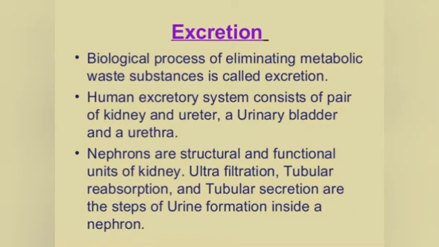Excretion. The biological process of eliminating metabolic waste substances is called excretion. The human excretory system consists of a pair of kidneys and ureters, a urinary bladder, and a urethra. Nephrons are the structural and functional units of the kidney. Ultrafiltration, tubular reabsorption, and tubular secretion are the steps of urine formation inside a nephron.